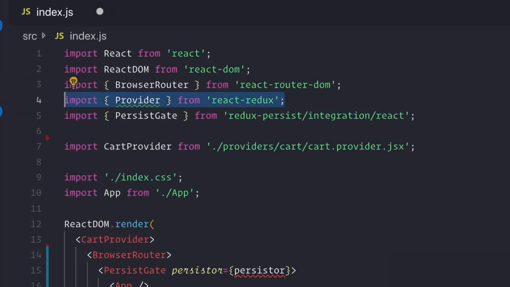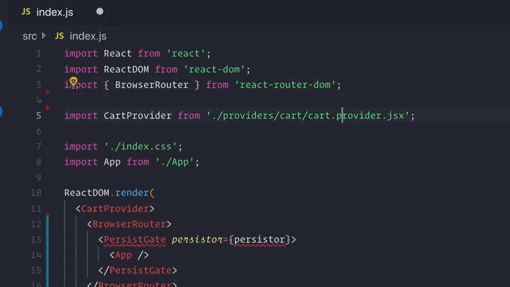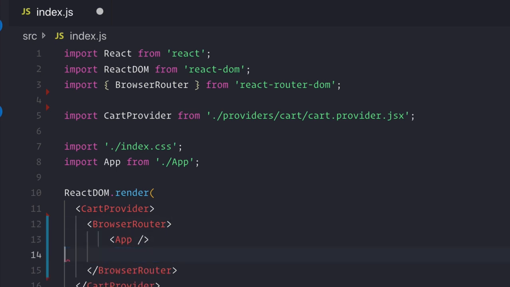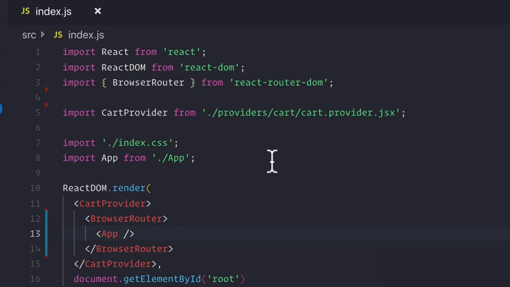Now, if we get rid of this persister, persistgate, we don't need these anymore either, because this persister is for our Redux. Now, you might have noticed that now whenever our page refreshes, we're no longer able to actually keep track of our state.